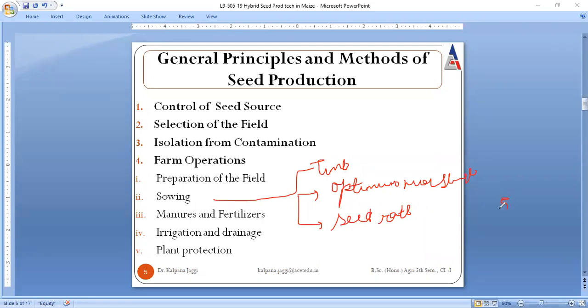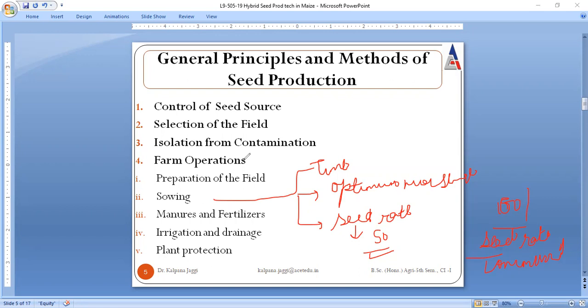Say if 100 is the seed rate for commercial production, commercial meaning large scale production, then for your seed production it must be reduced to 50 only. That means the number of seeds that are to be planted within the field must be lesser than the actual number required for commercial production, right?